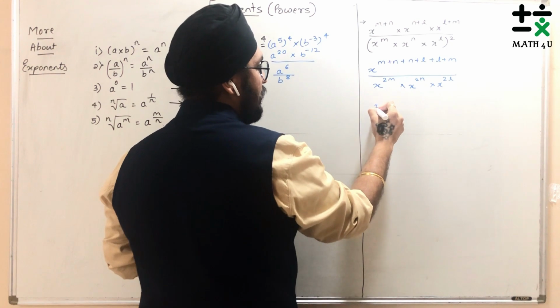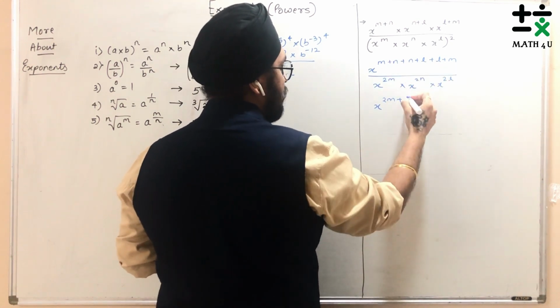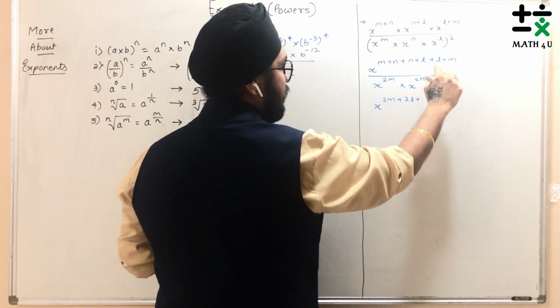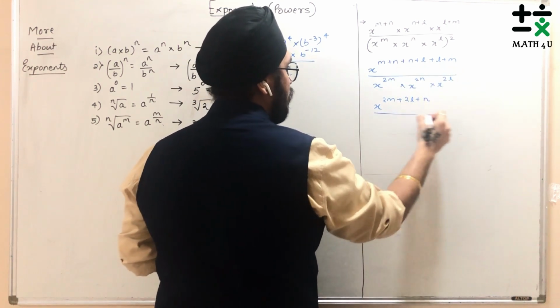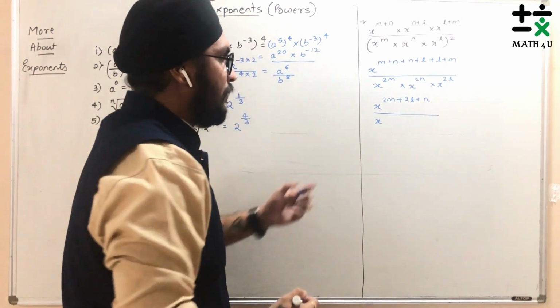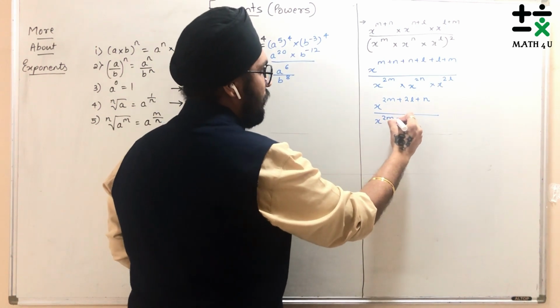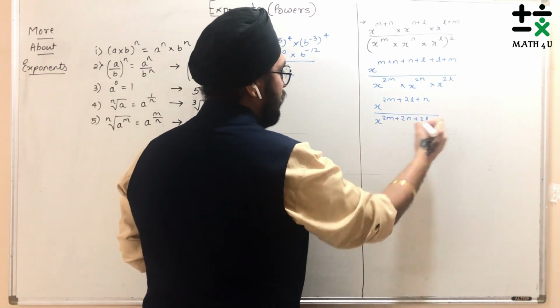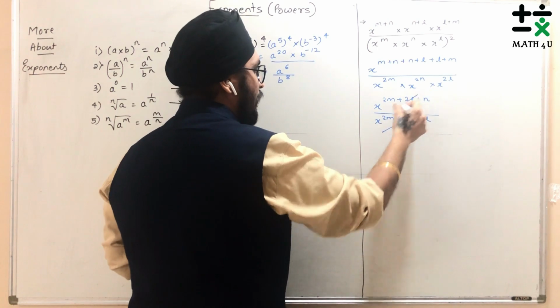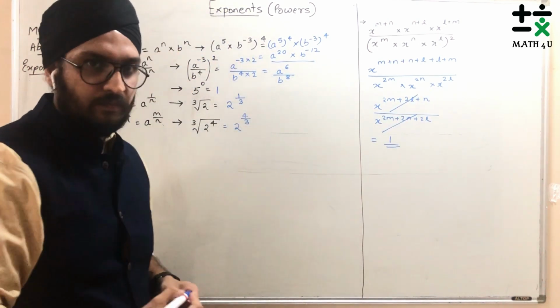So the numerator will be nothing but x raised to 2m, 2l, 2n, the whole upon. Here also the powers are in a product, so the powers will get added up. So this will be nothing but 2m plus 2n plus 2l. So the denominator and the numerator both will get cancelled and you will get the answer as 1.